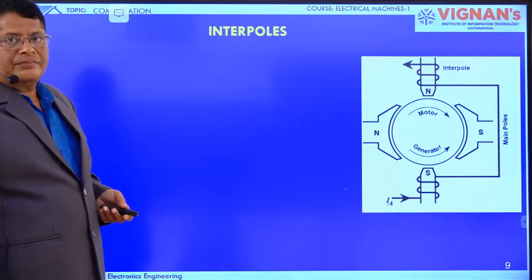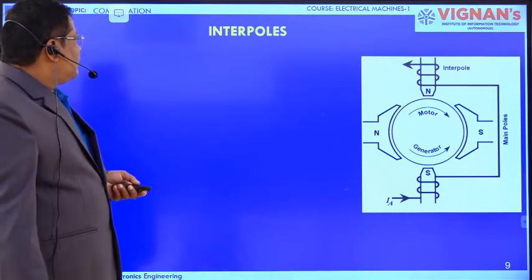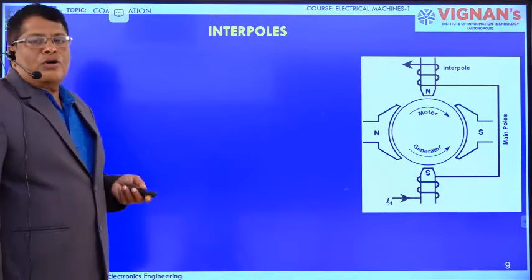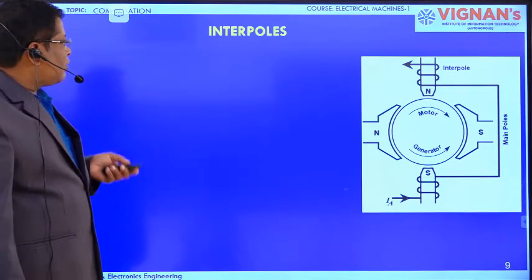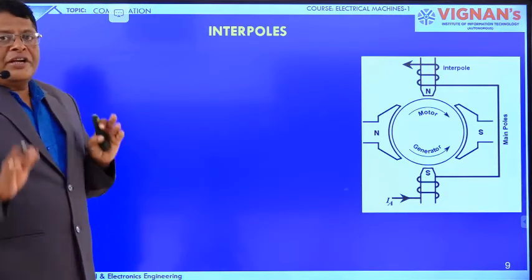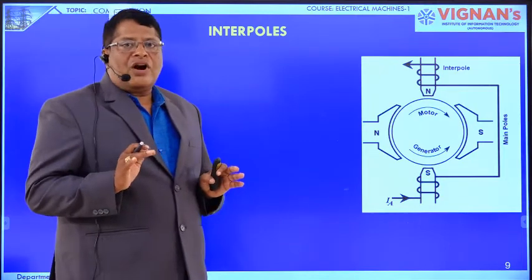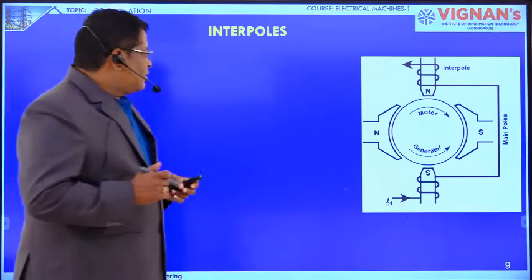Interpoles. This is another method which comes under voltage commutation. Interpoles are nothing but auxiliary poles. So these are the main poles.